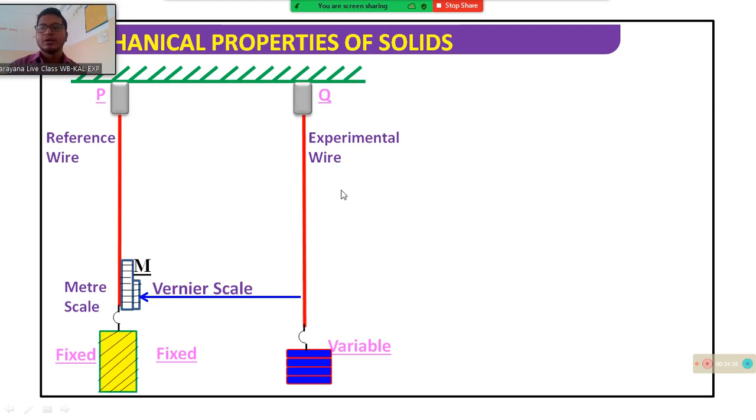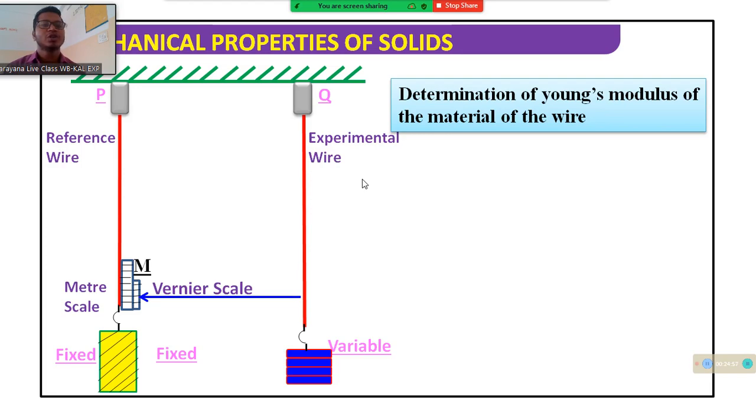Okay, this is the experiment. This is the reference wire and the meter scale, and this is the vernier scale connected there, and this weight is variable and this is fixed, and this is also the experimental wire. Okay.